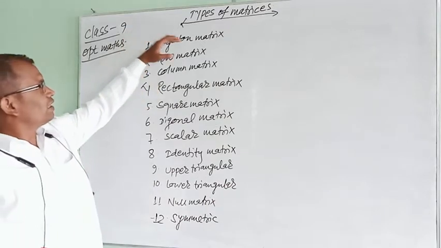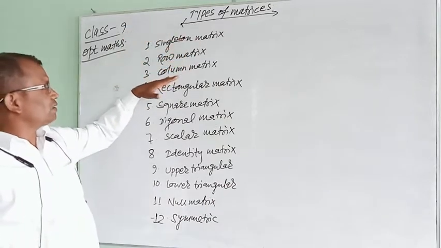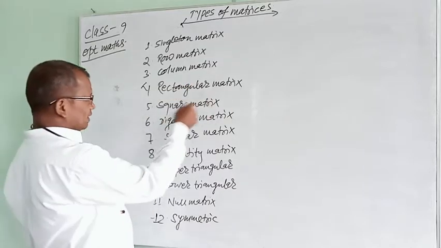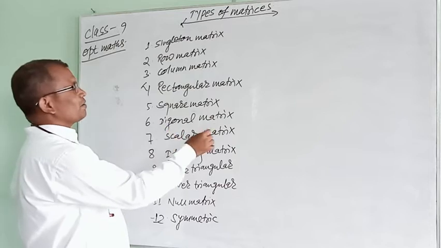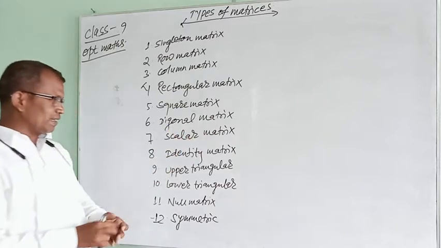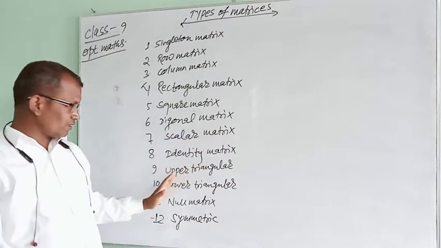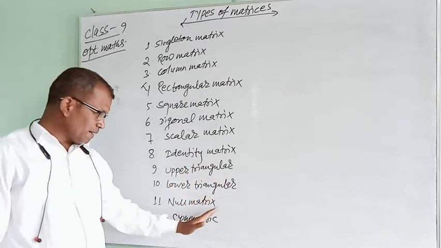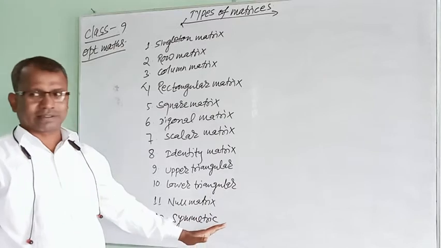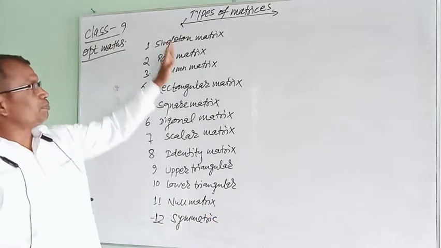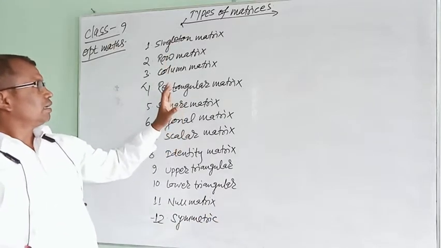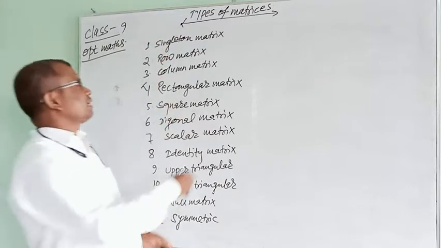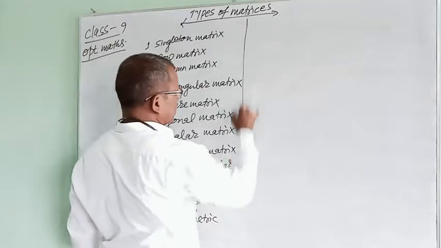Those are a singleton matrix, row matrix, column matrix, rectangular matrix, a square matrix, diagonal matrix, a scalar matrix, identity matrix, upper triangular matrix, lower triangular matrix, null matrix, symmetric matrix. These are the types of matrices, and these are to be defined in this video. I am going to define all these matrices.